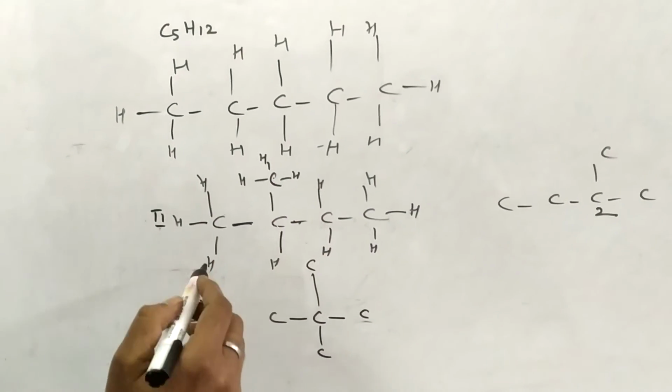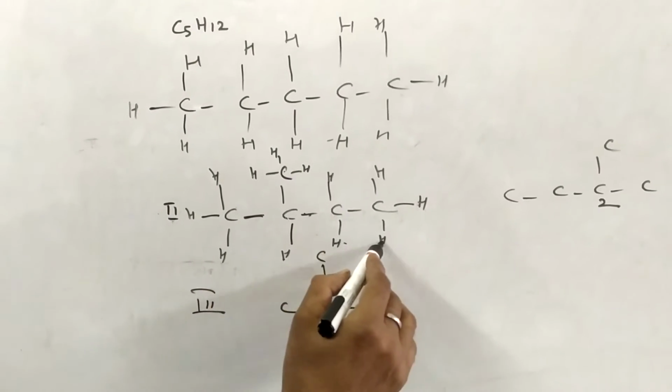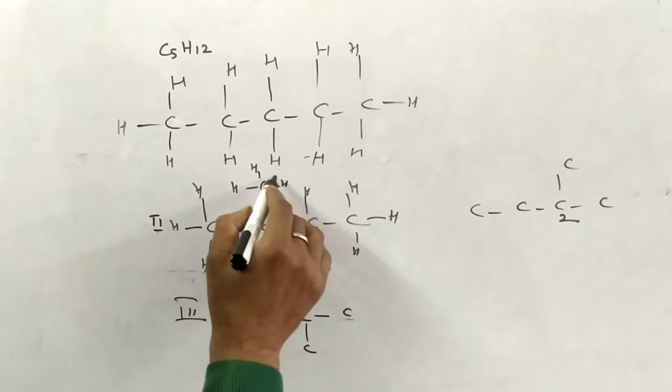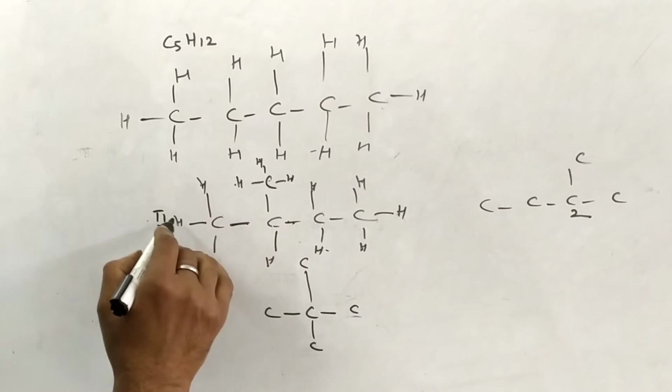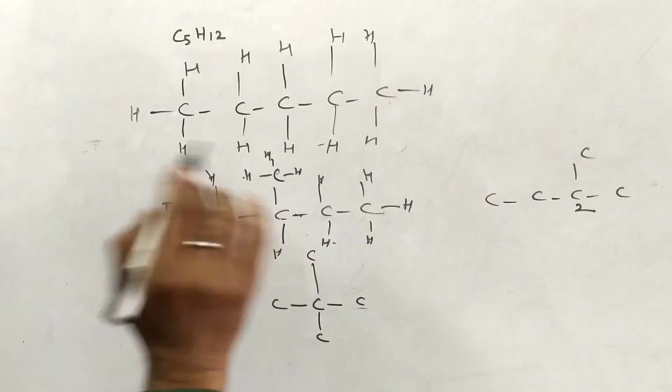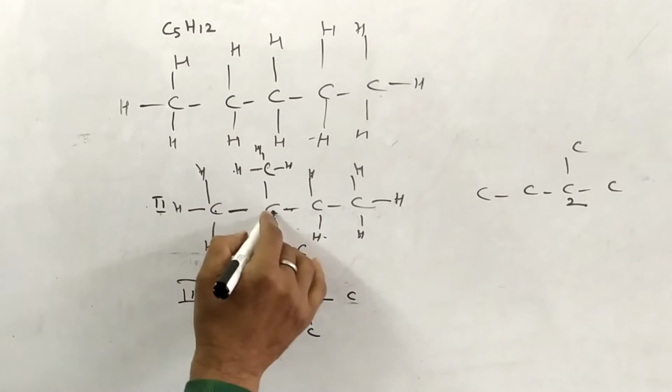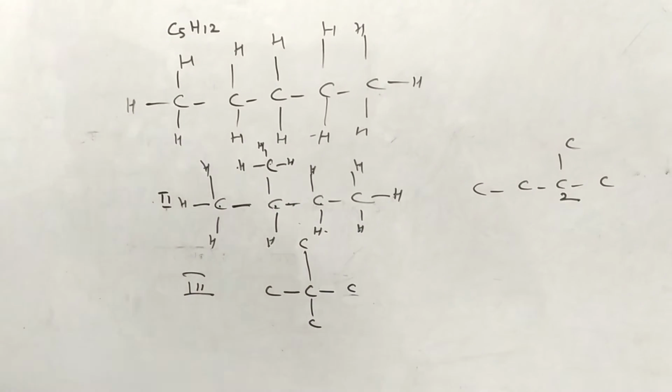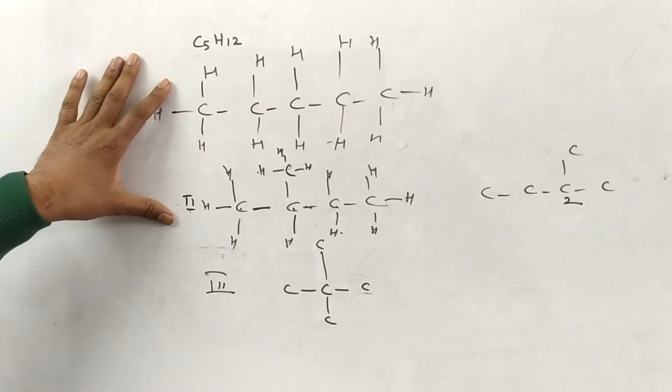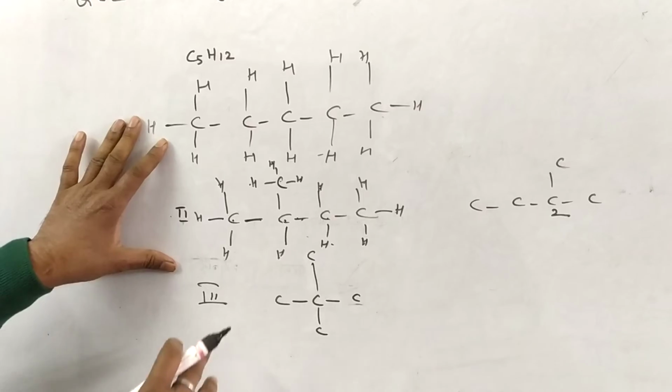The number of hydrogens is 12 here: 1, 2, 3, 4, 5, 6, 7, 8, 9, 10, 11, 12 hydrogens and 5 carbons: 1, 2, 3, 4, 5. But the structures of both are different. Similarly here,